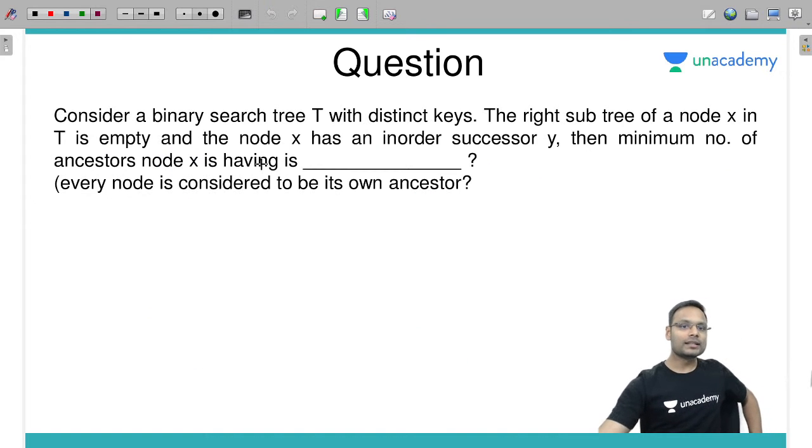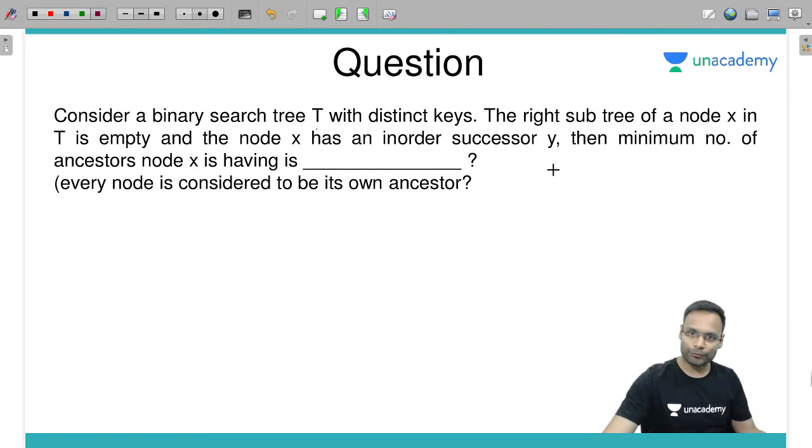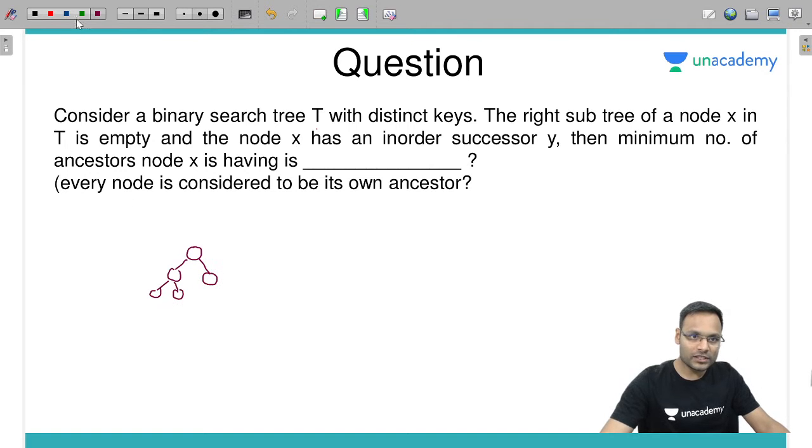Next one. Consider a binary search tree T with distinct keys. The right subtree of a node X in T is empty. So in a BST, some node X is there. Suppose this is X. Its right subtree is null. There is no right subtree of that node. It's null.